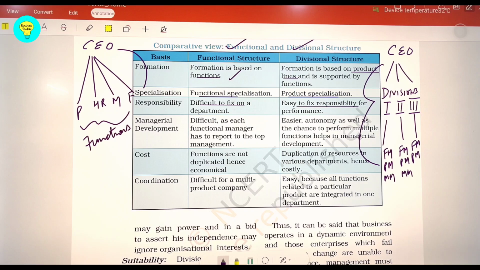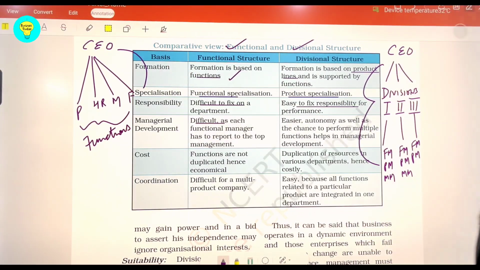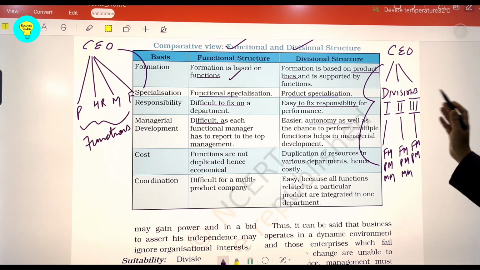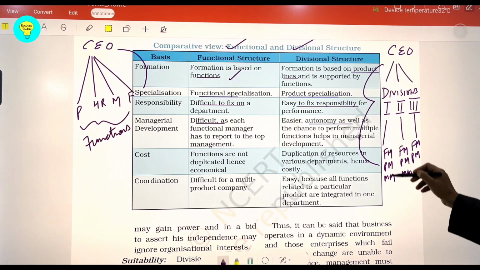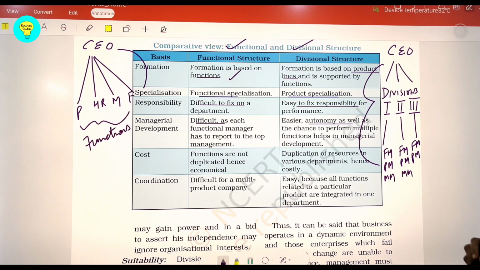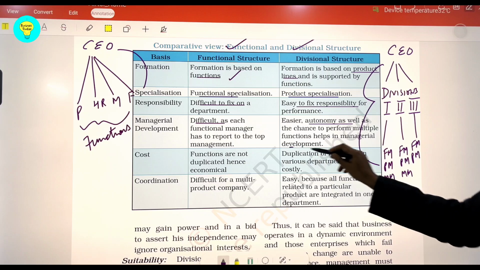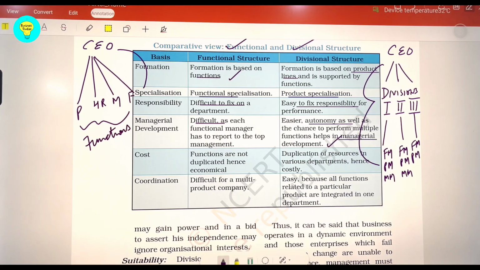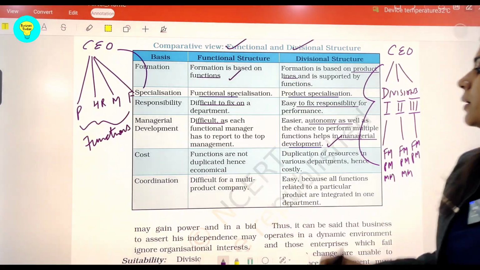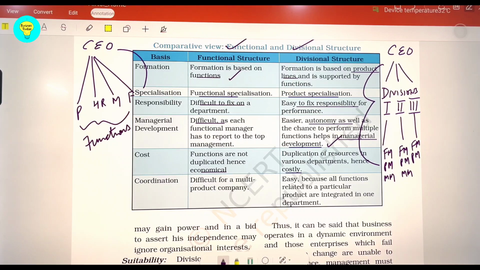And managerial development is quite difficult, as functional managers have to report immediately to the top management. Here the autonomy is more, because each division is functional on its own, with its own set of managers dedicated specifically to a particular division. So here the autonomy is greater, and therefore managerial development becomes much easier. If we talk about the cost, students, this structure is quite simpler and hence more economical. This structure being quite complex, it is also way too costly.